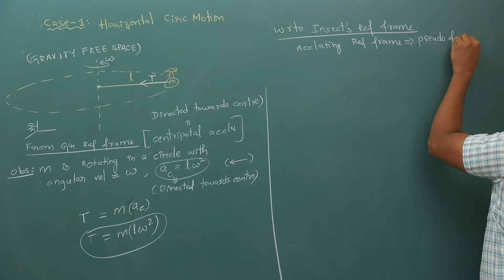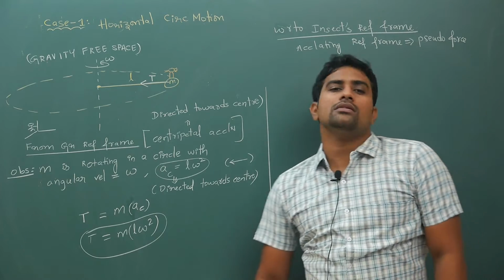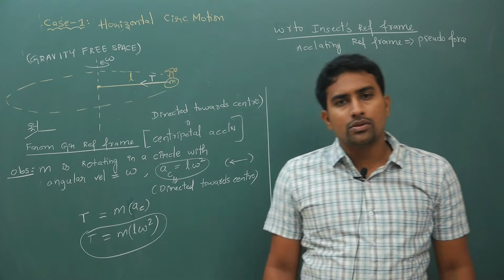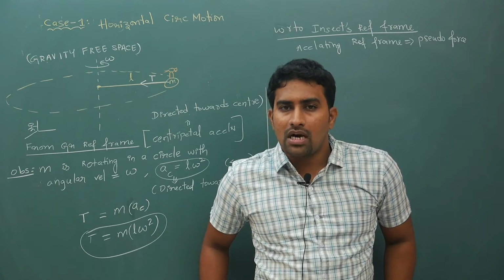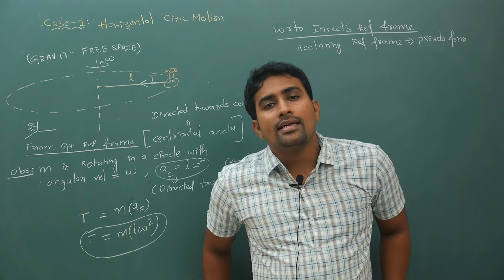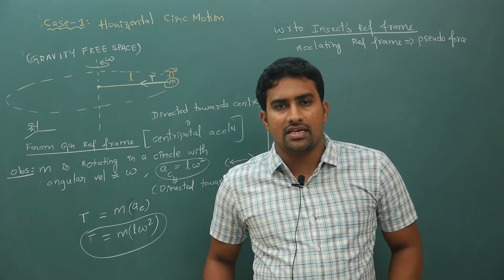If you have watched my Newton's laws of motion videos, what is pseudo force? Pseudo force is the mass of the object of study times the acceleration of the reference frame, in the reverse direction.